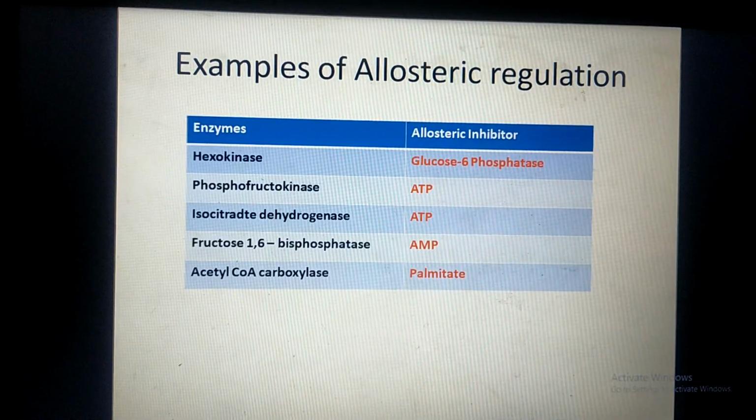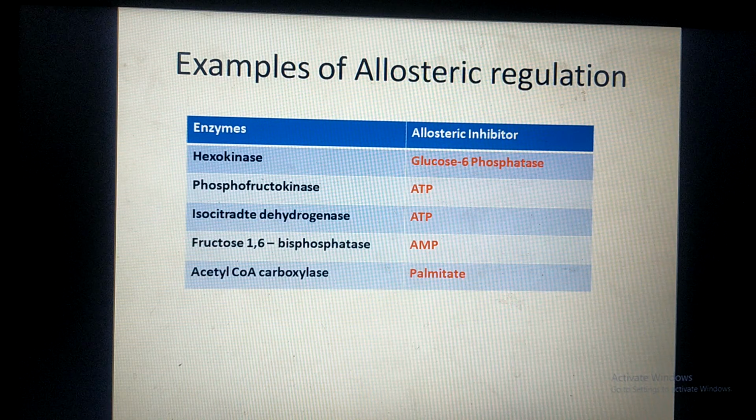These are other examples. Hexokinase enzyme, allosteric inhibitor is glucose 6-phosphate. Fructokinase, ATP. Isocitrate dehydrogenase, ATP. Fructose 1,6-bisphosphatase, AMP. Acetyl-CoA carboxylase, palmitate or palmitic acid. So these are various enzymes and their allosteric inhibitors.